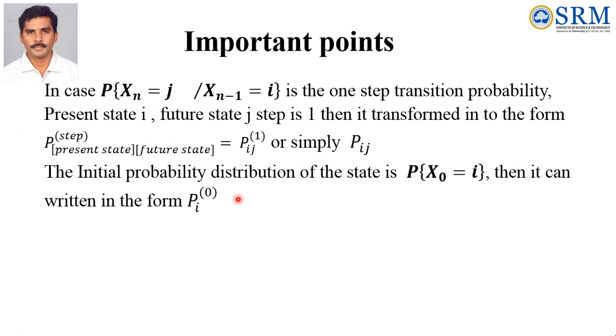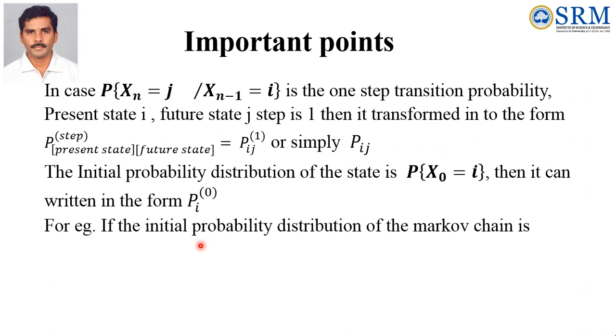In case the initial probability distribution of the state is probability of X0 equal to i, how can we write that? Then it can be written in the form Pi^0, that is P subscript state, superscript step. So Pi^0.